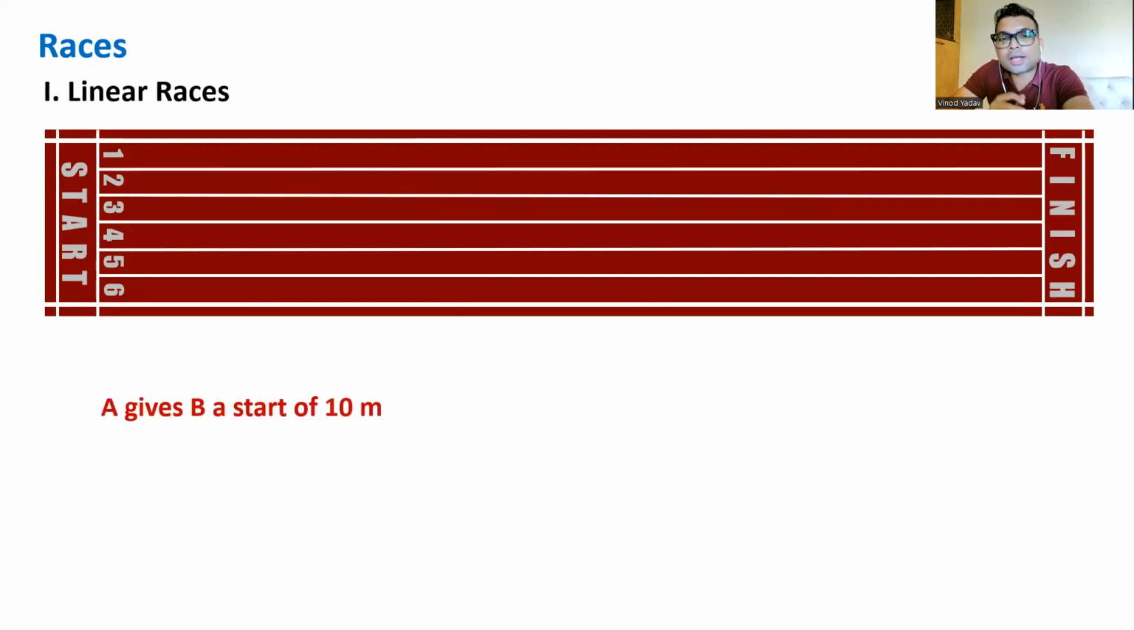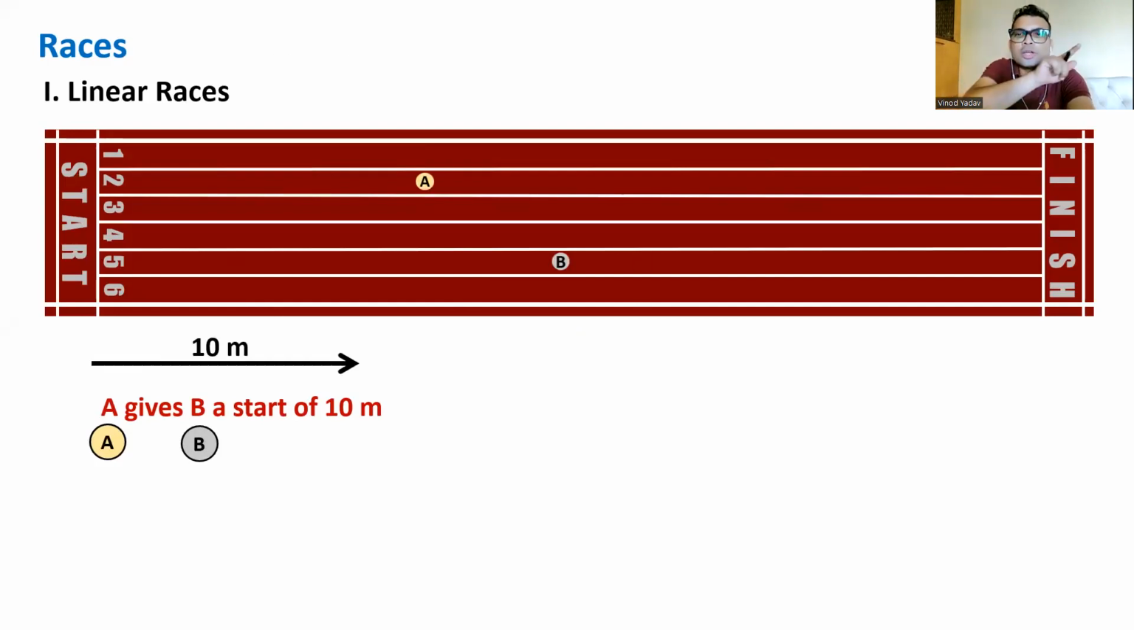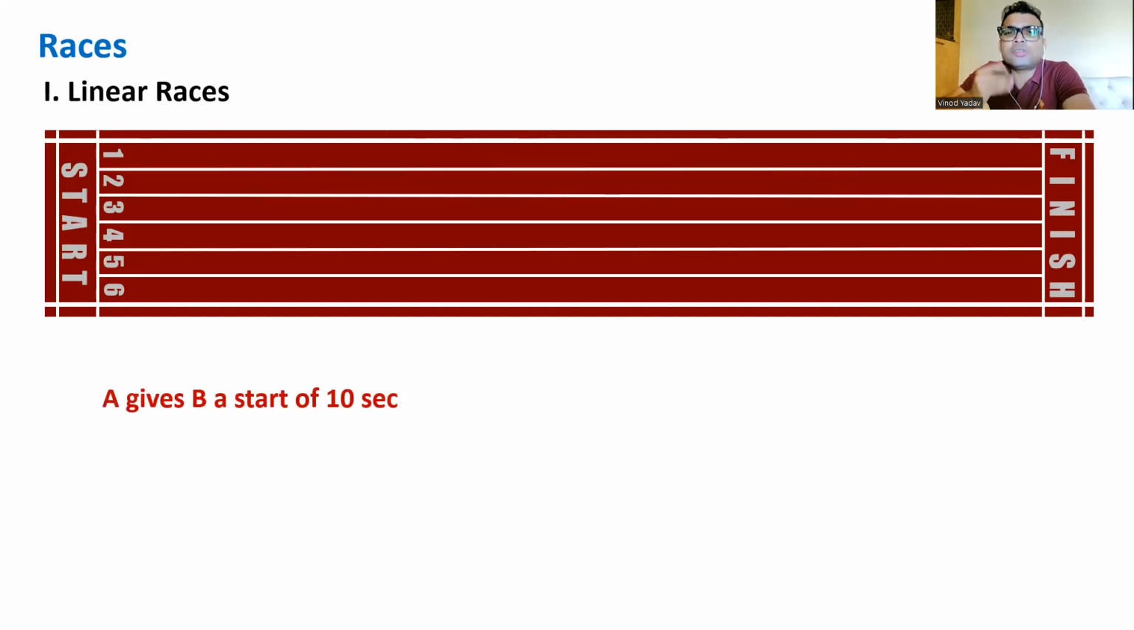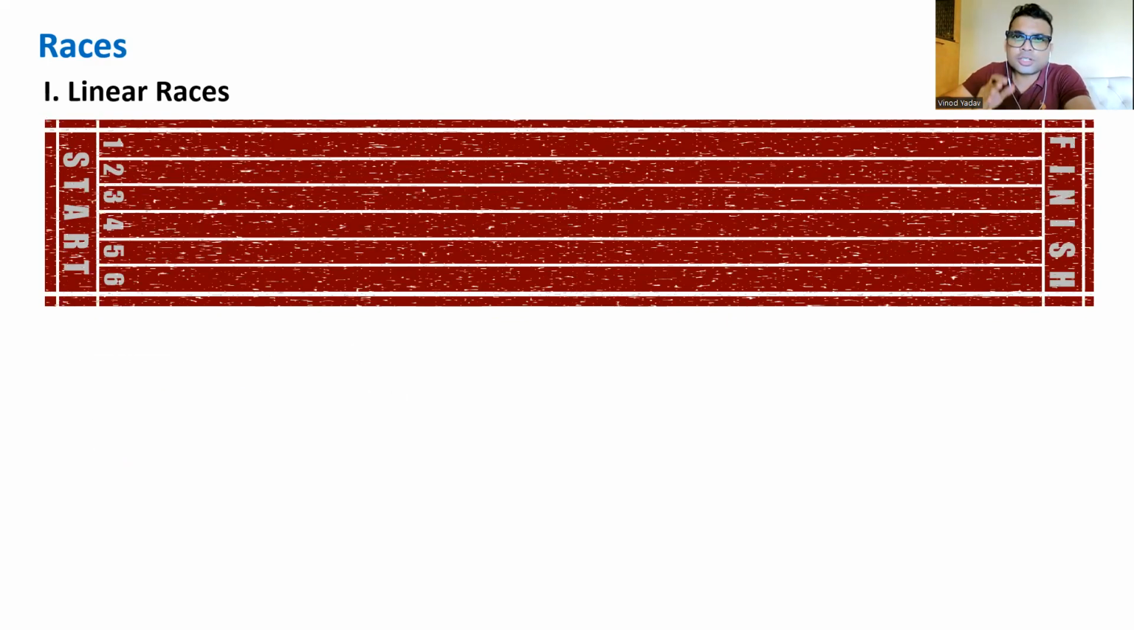A gives B a start of 10 meters. What does this mean, friends? That is, first B runs for 10 meters, and once 10 meters are done, then A will start. So A has to move the entire track length, and B has to move the entire length minus 10. He got a head start of 10 meters. Similarly, if they say A gives B a start of 10 seconds, this is in terms of time. So first B will run for 10 seconds, and the moment 10 seconds is done, then A will start.